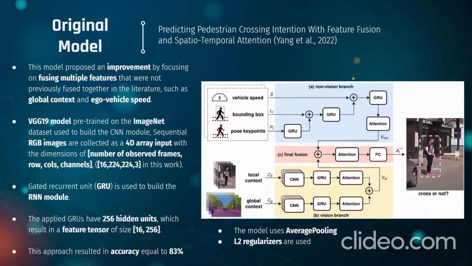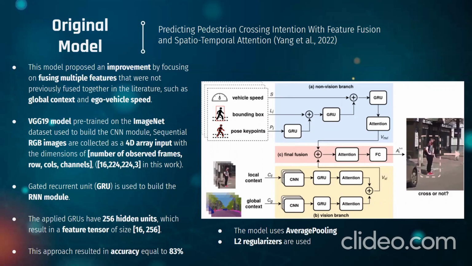Okay, so let us first recap our original model and how we are improving on it. Our original model is from a paper called Predicting Pedestrian Crossing Intention with Feature Fusion and Spatiotemporal Attention. It was published in 2022, so it is very recent. This model proposed a better solution: instead of just focusing on human pose, for example, it fuses multiple features together. These multiple features are divided into non-vision features and vision features, as can be seen in the picture here of the non-vision branch and vision branch.